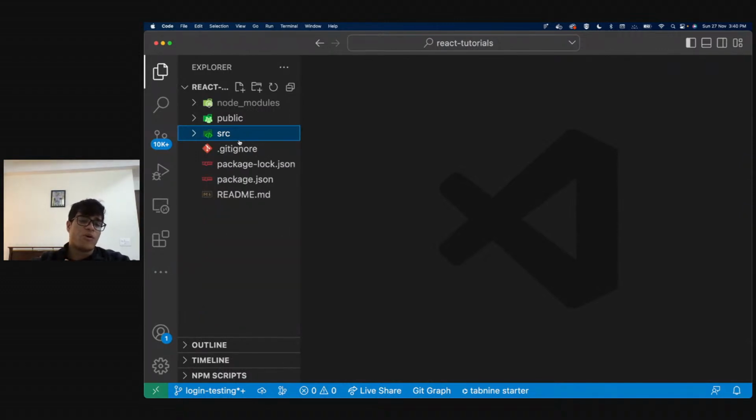Okay, so now covering what all we have in this folder. We have a public folder, we have a source folder, and we have the node modules.